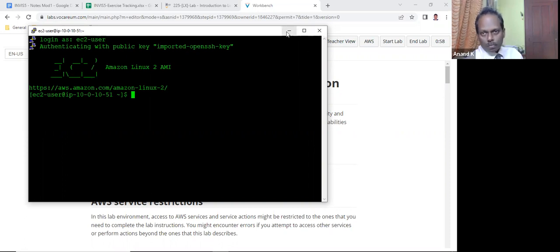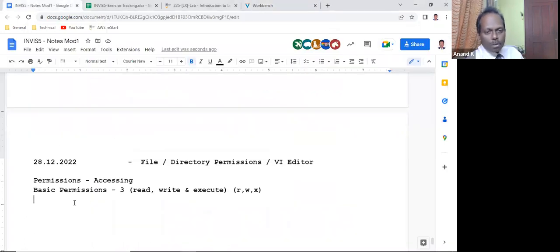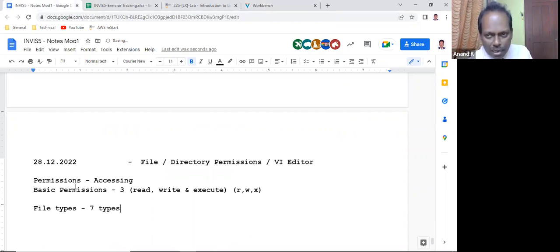Okay, now get back. Earlier we learned about file types. There are actually 7 types. Hyphen is called a regular file. D, small d, equal to directory: if the first character is D, it's called a directory.